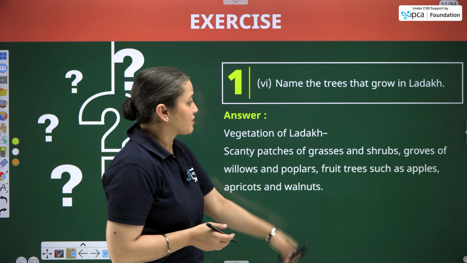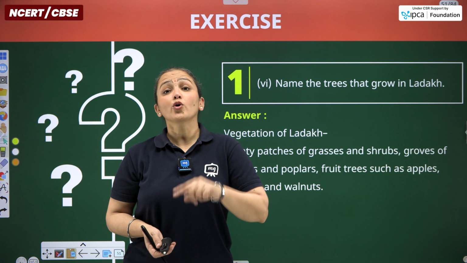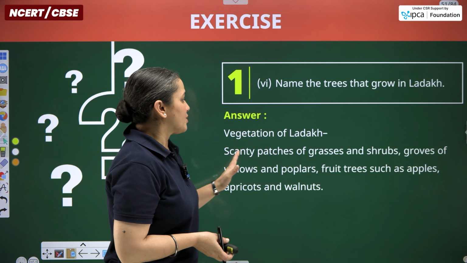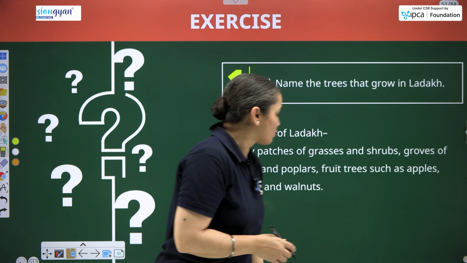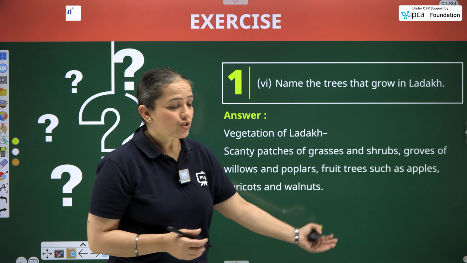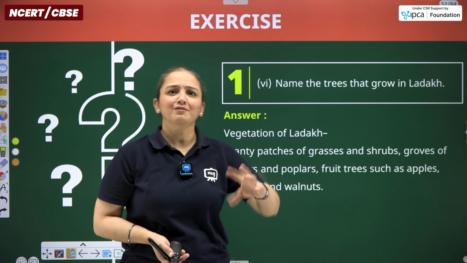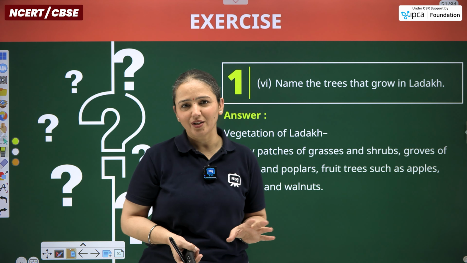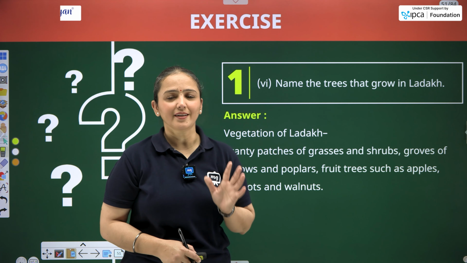So scanty patches of grasses, as the rainfall is less, so vegetation is also less. Moreover, it is a plateau region. So the scanty patches, here and there grasses, and shrubs, groves, willows, poplars, fruit trees. Among fruits, apples, apricots, walnuts. So dry fruit trees and other fruit trees, both are grown over here. So this is the mixed vegetation that is grown in the Ladakh region.